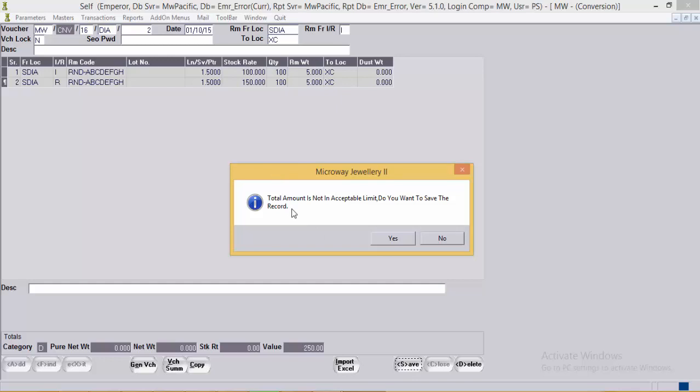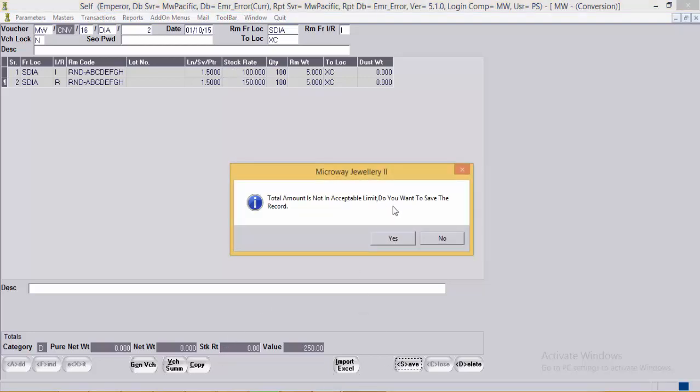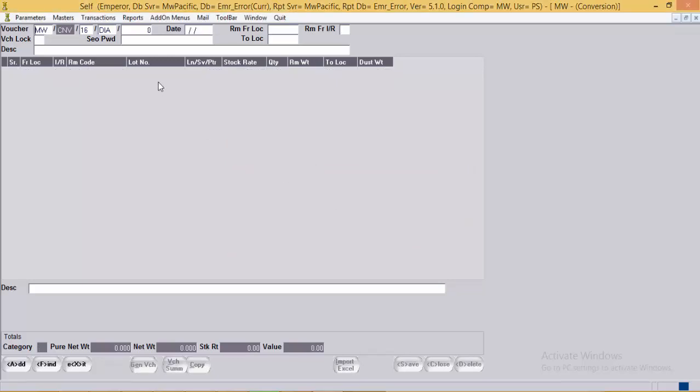On click of save button, system will display a message. The total amount is not in acceptable limit. Do you want to save the record? Which means that even though the net weight for the RM category diamond has become 0, the amount is not yet 0 because we had issued a diamond of $100 and are receiving a diamond of $150. So system will show us the message. But if the user still wants to save the records, can click on yes and will save the voucher.